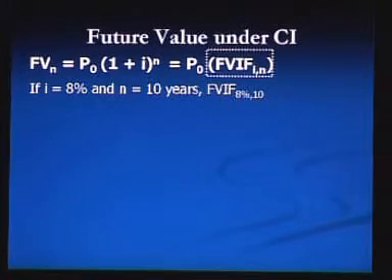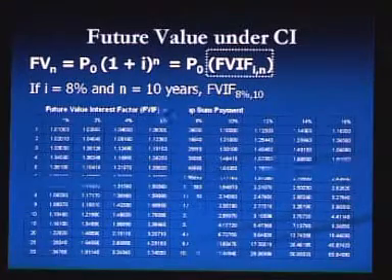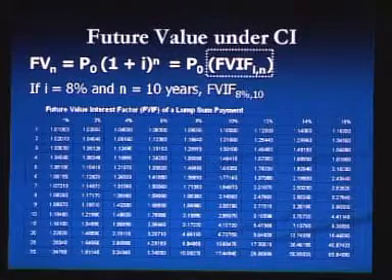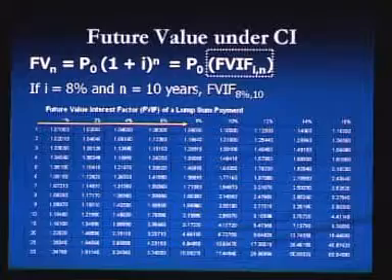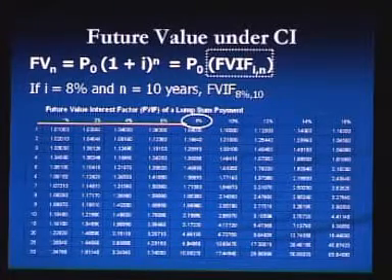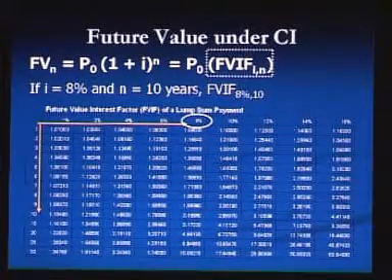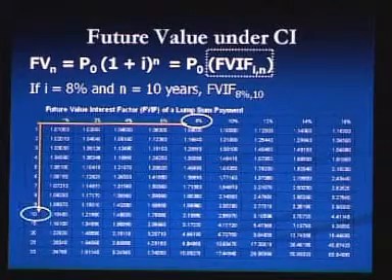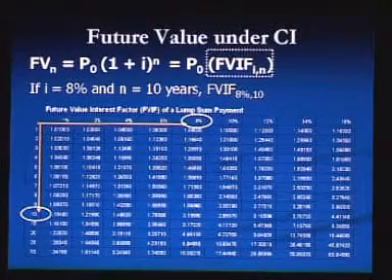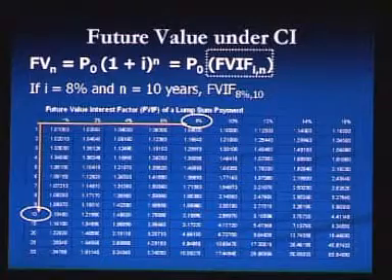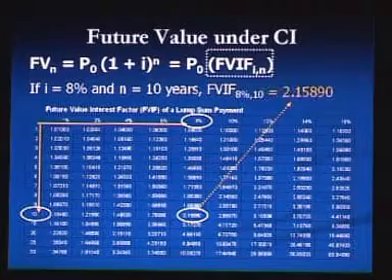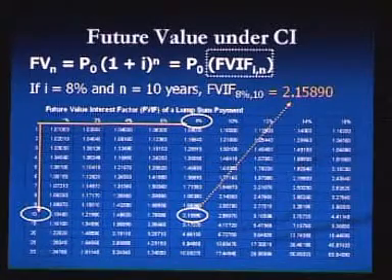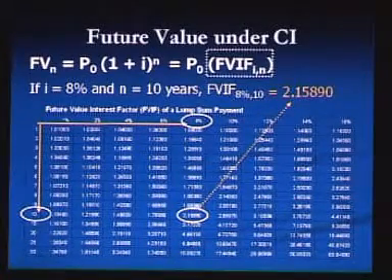If i is equal to 8% and n is equal to 10 years, then we can look at the future value interest factor table, where we have to move to the right side horizontally to get the 8% interest rate, and we have to move downward vertically to get the number of periods, that is 10. So, by matching this column and row, we will find the future value interest factor for 8% and 10 years, that will be 2.15890.